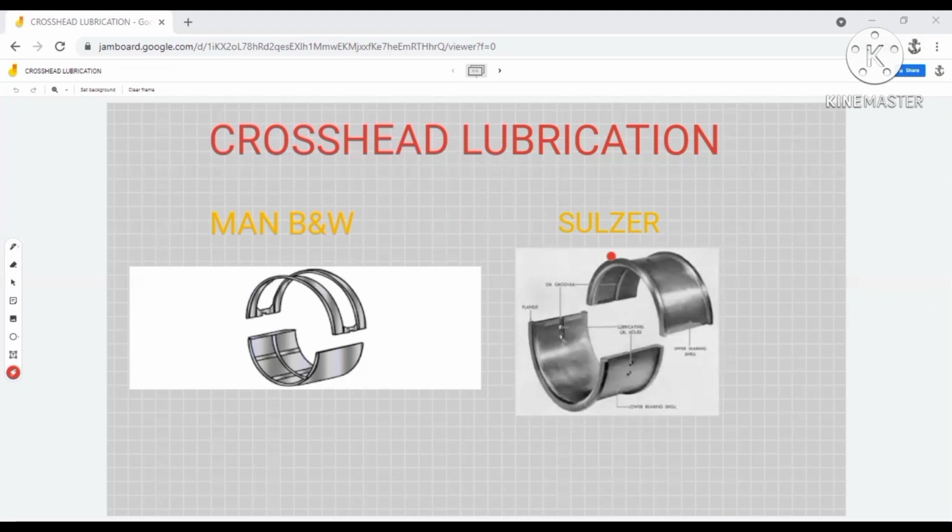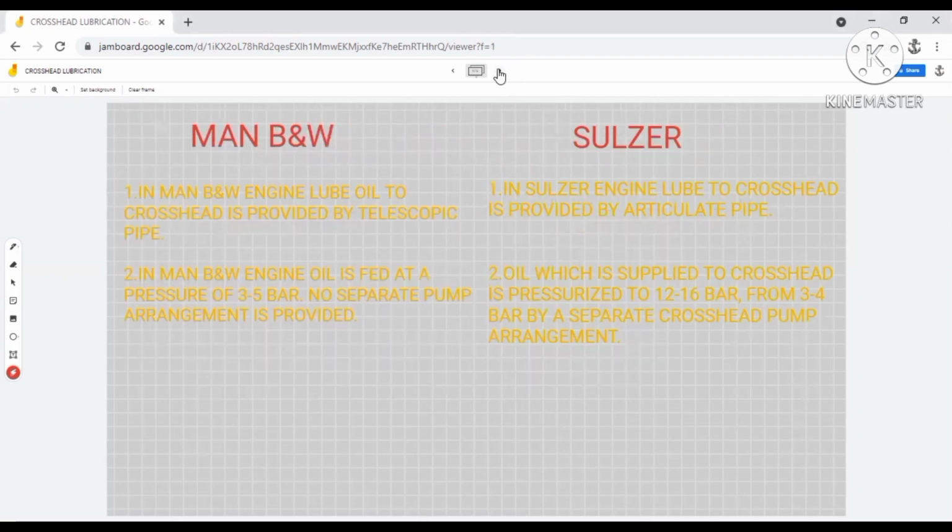If you consider the lubrication system of a MAN BMW engine and a Sulzer engine, you will find that it is almost the same with a few minor differences. But if you consider the difference in crosshead lubrication, you will find a big picture here. I have written it down for you.